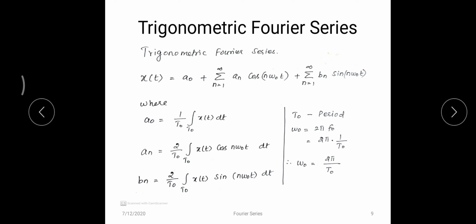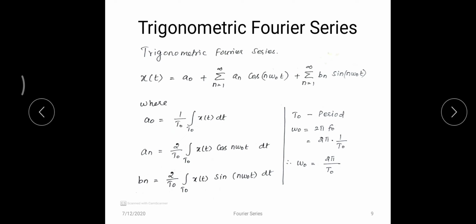And similarly b n is equal to 2 by T naught, integral over T naught of x of t sin n omega naught t dt, where T naught is the period and omega naught is 2 pi f naught. f naught is 1 by T naught, so omega naught is equal to 2 pi by T naught.